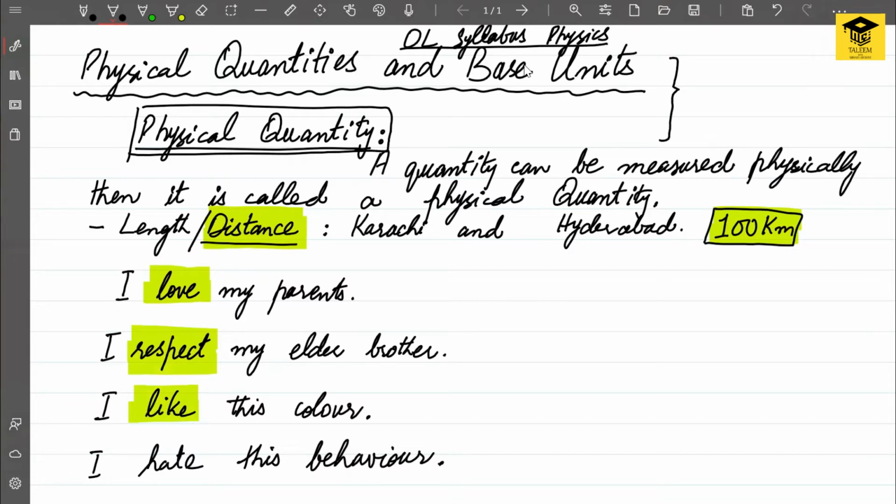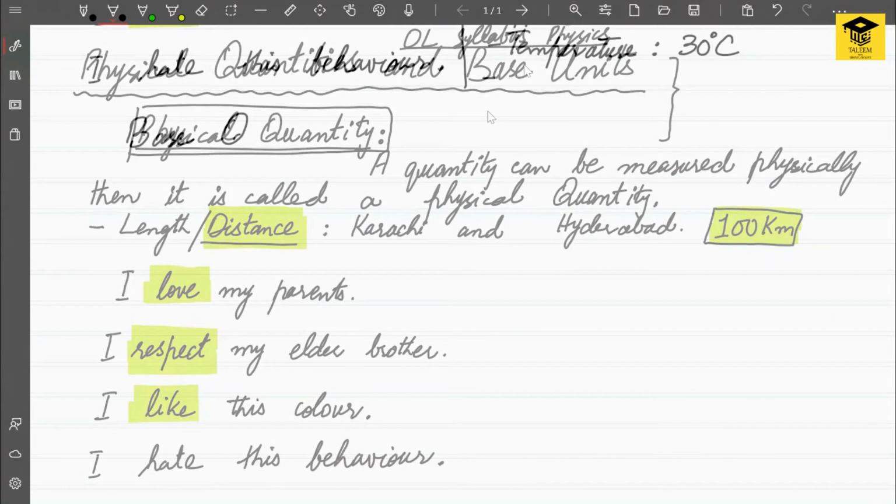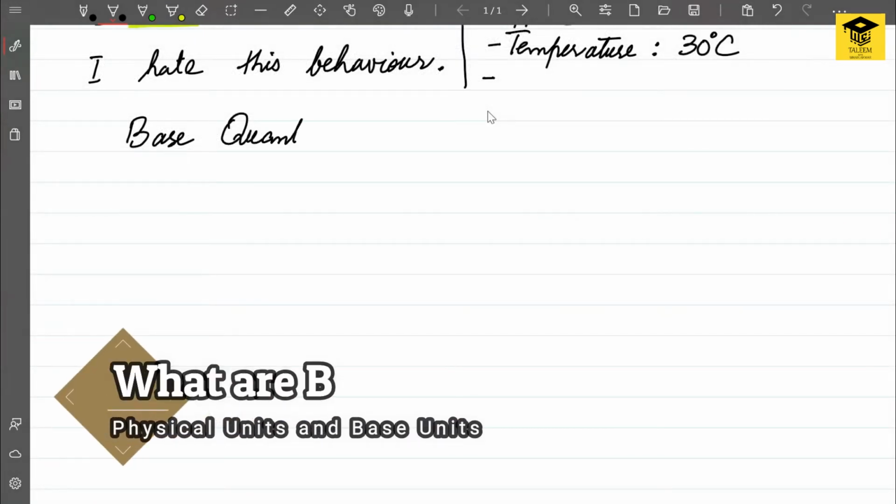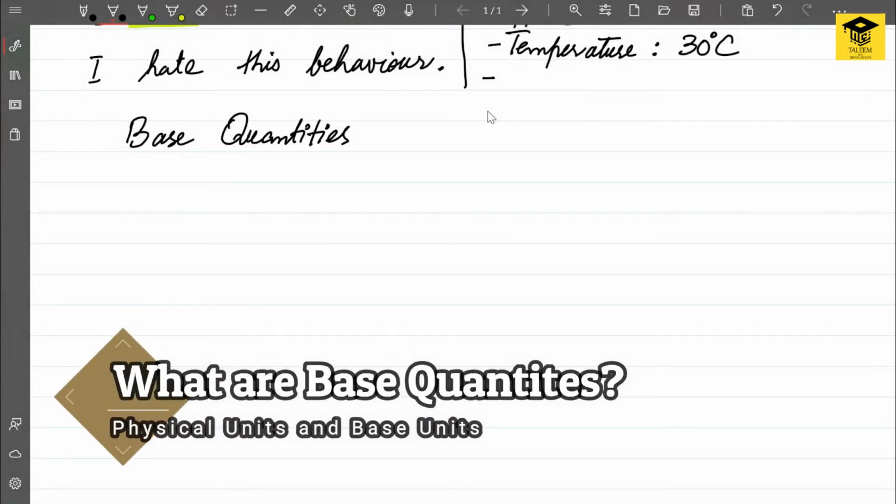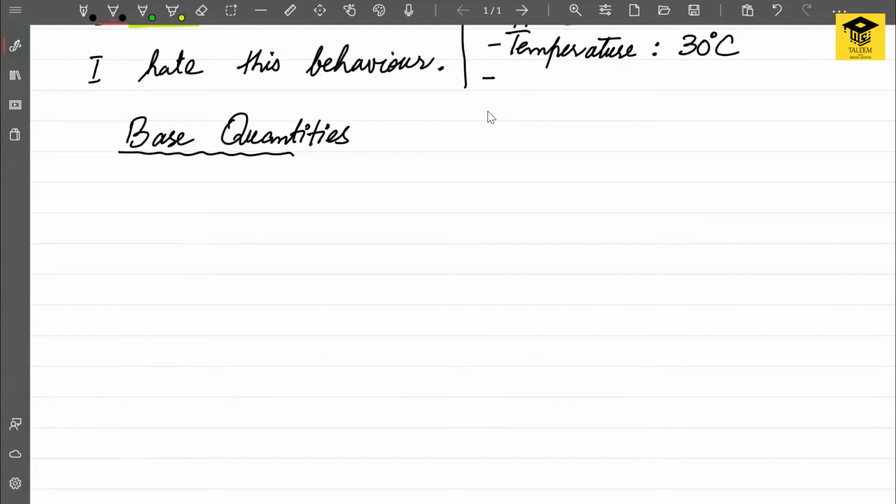These quantities are called physical quantities. There can be infinite physical quantities, but 7 quantities are considered to be the base quantities.